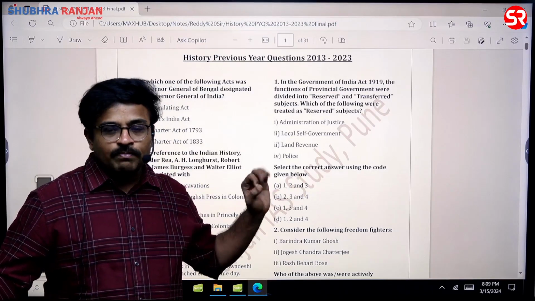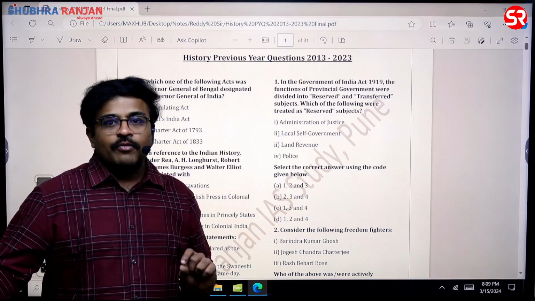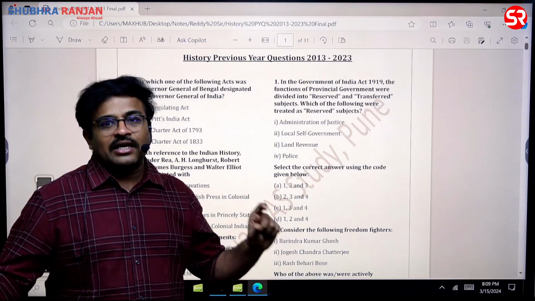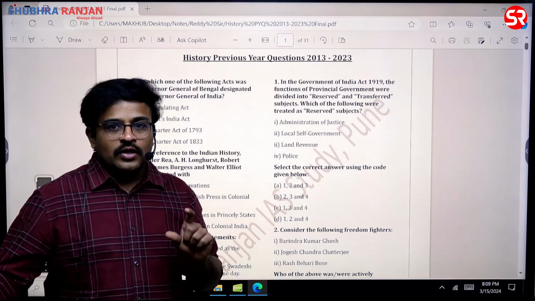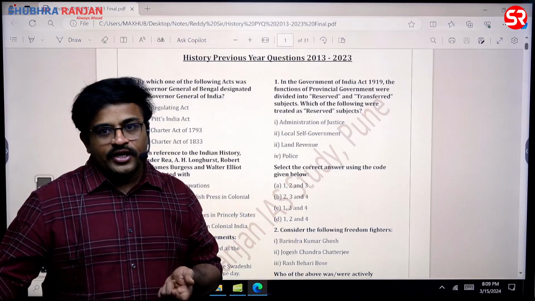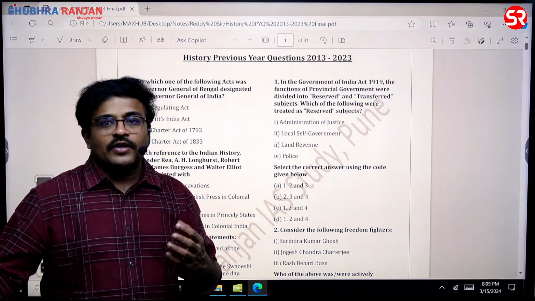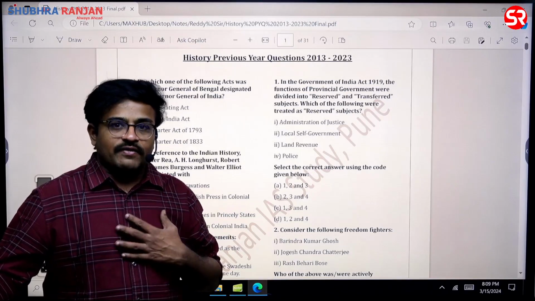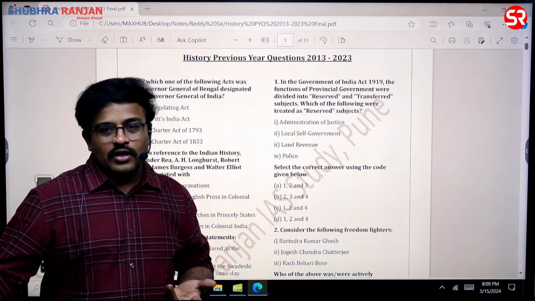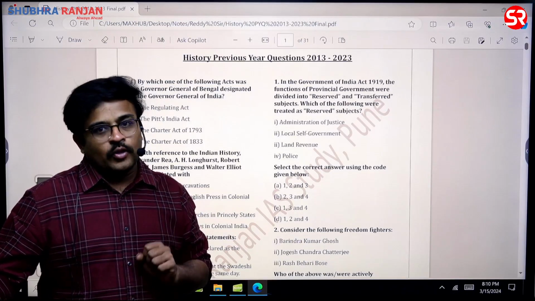But there is one simple logic. In the 1919 Act, under the provisions of diarchy, some subjects are given as reserved subjects, some are given as transferred subjects, sir. So definitely the reserved subjects are under the control of the Britishers, and transferred subjects are given to Indians. During the British colonial rule, whichever subject is of importance for the British, will they transfer that to Indians? Naturally, they will not. On the basis of this logic, you will be able to narrow down the answer, sir.